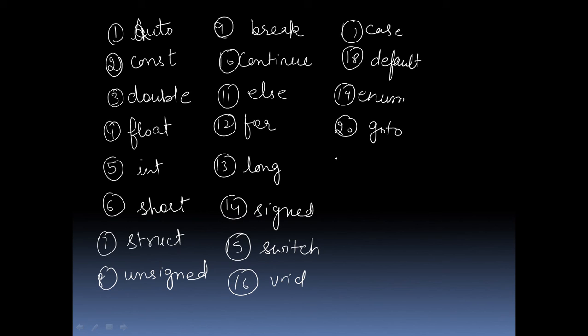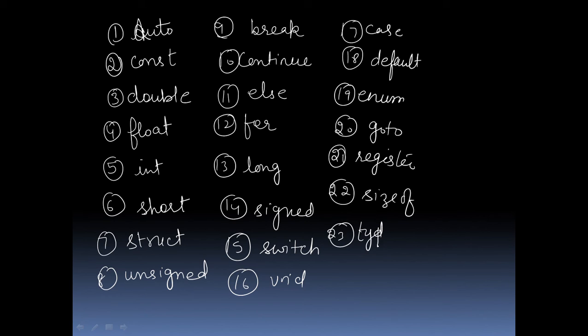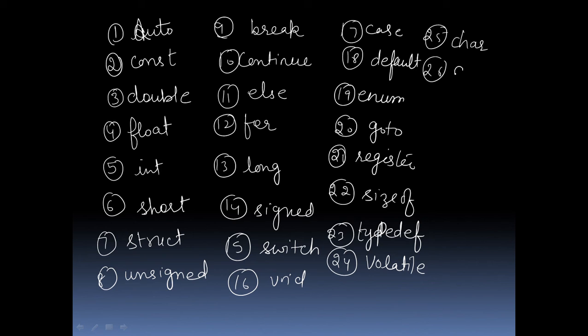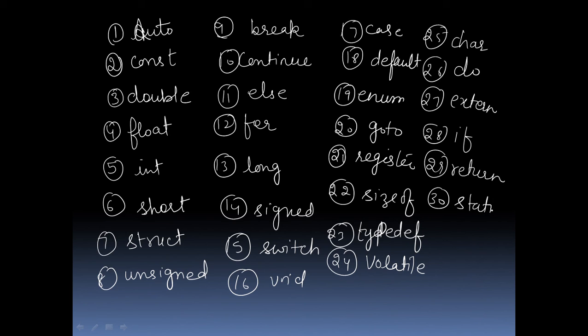goto, register, sizeof, typedef, volatile, char, do, extern, if, return, static, union, while. These are the 32 keywords which are used in C language.